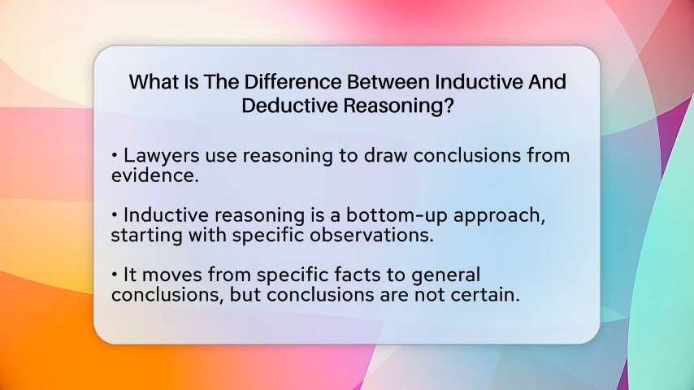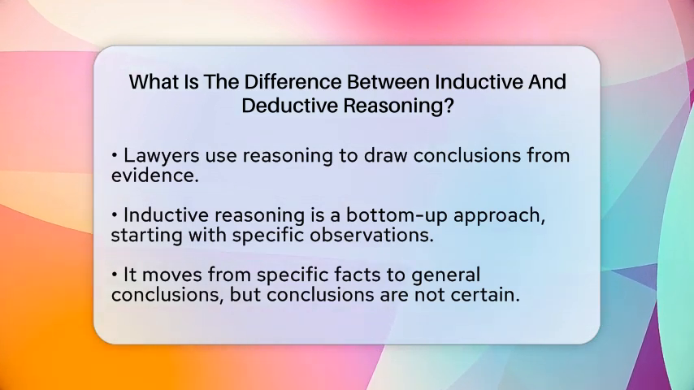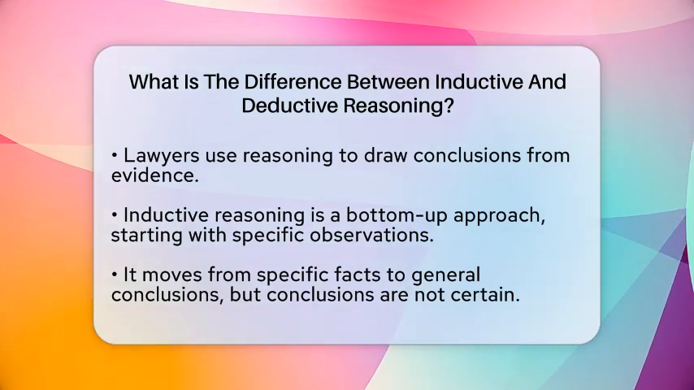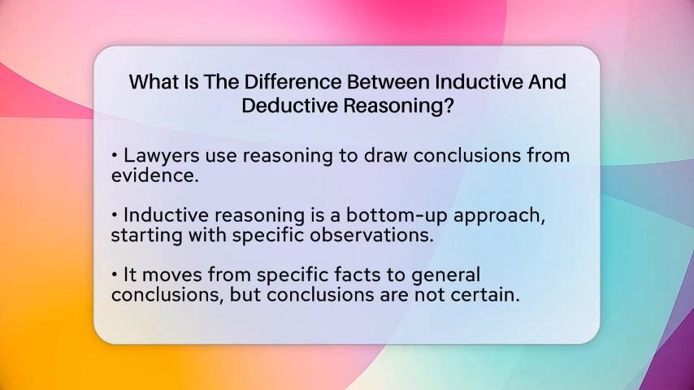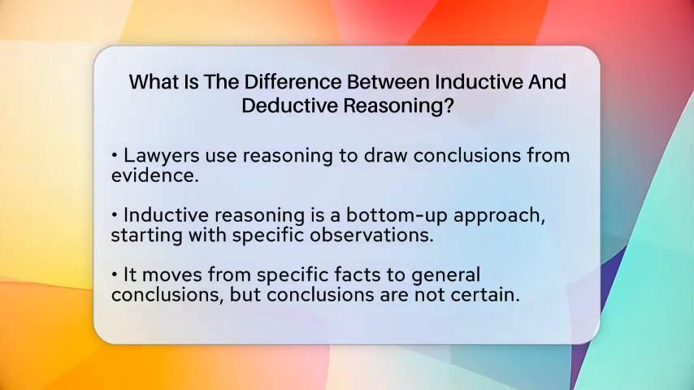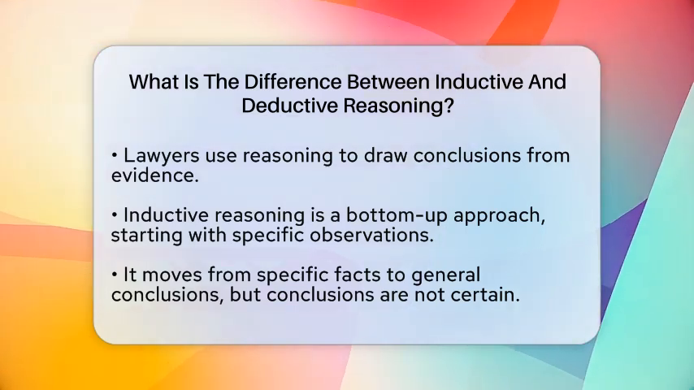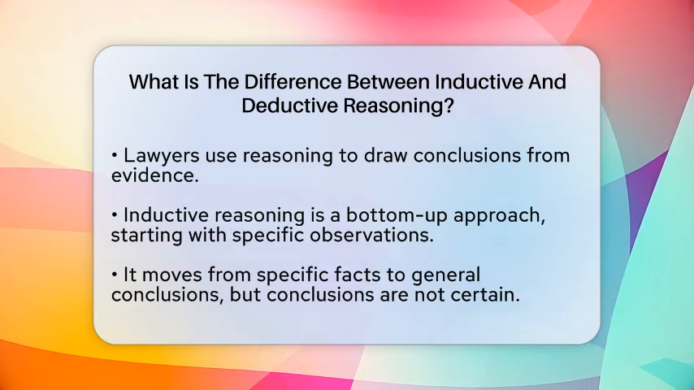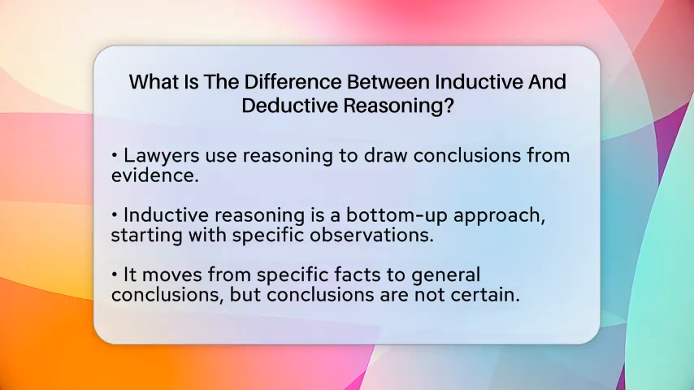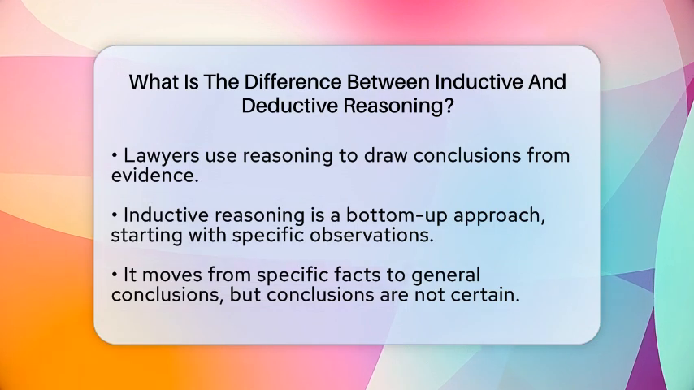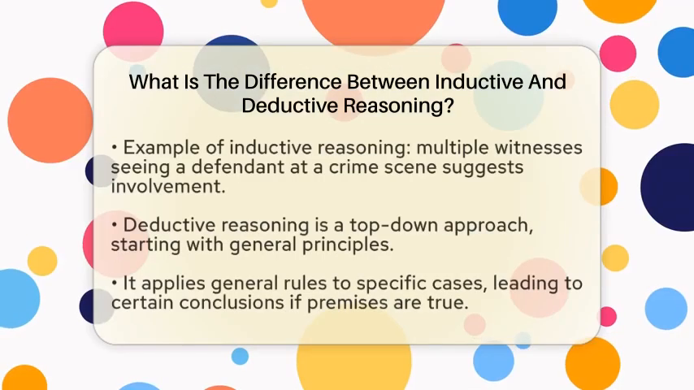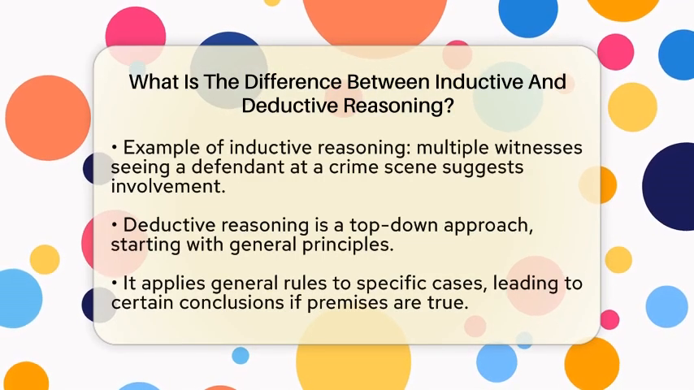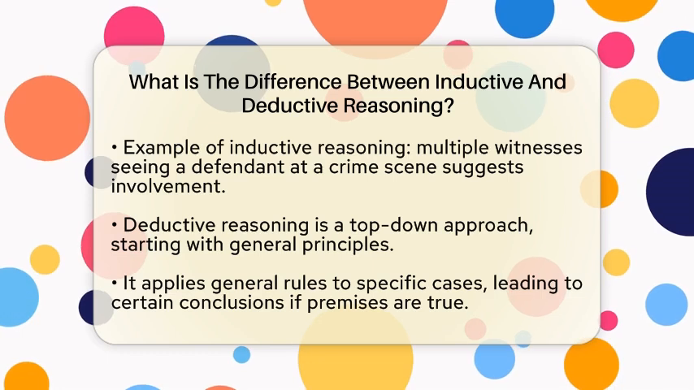Inductive reasoning is a bottom-up approach. It starts with specific observations or facts and then moves to a general conclusion. For instance, if multiple witnesses say they saw a defendant at a crime scene, one might conclude that the defendant was likely involved. However, this conclusion is not certain. It is based on patterns and trends in the evidence, which can change with new information.